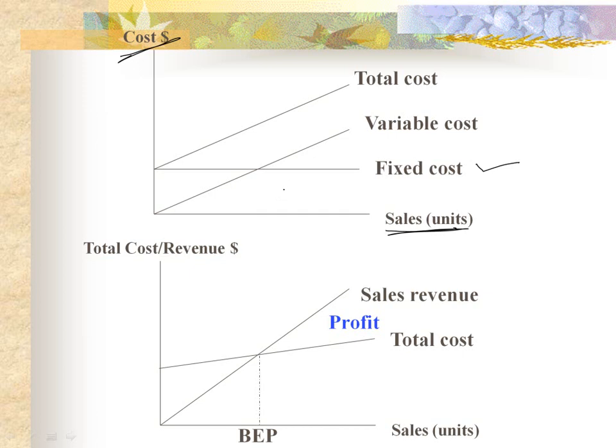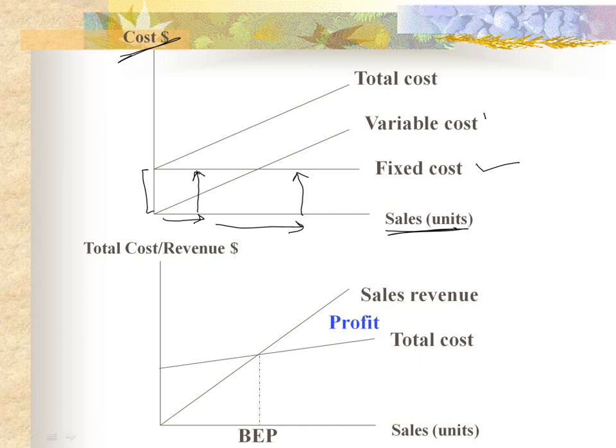Fixed cost is remaining same irrespective of the level of activity. When level of activity is small, the fixed cost is up to this level, and when level of activity rises, fixed cost remains the same.